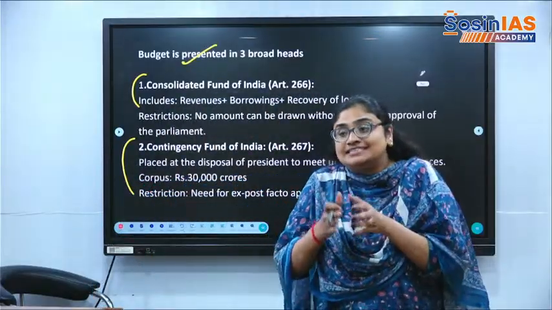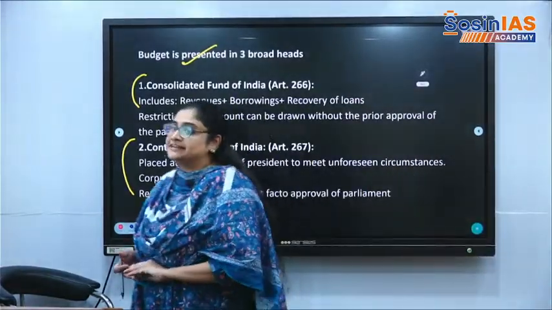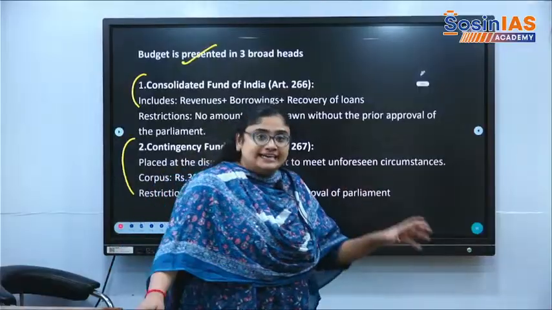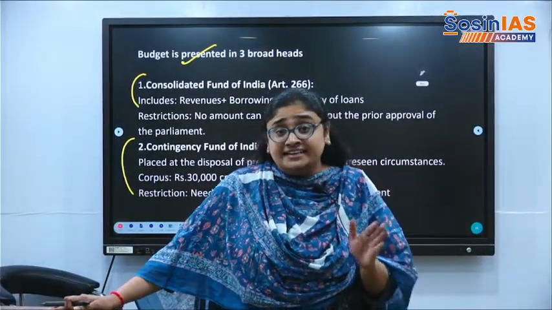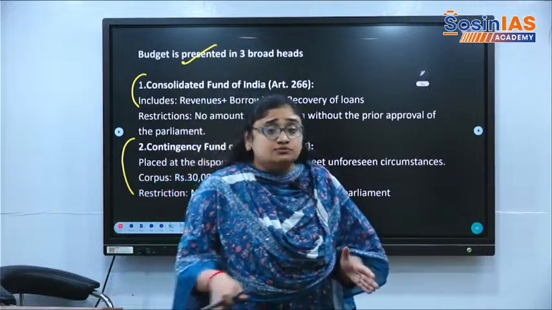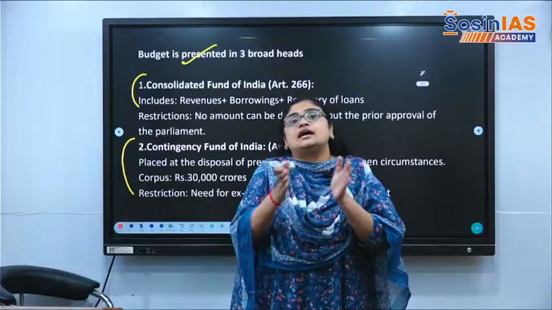And for the contingency situations, there will be corpus under Disaster Management Act. Till 2021 the corpus is just around 500 crore. From 2021 the corpus is fixed, that is 30,000 crore.